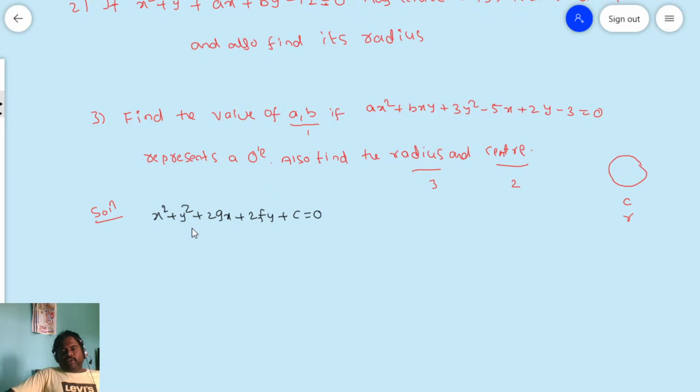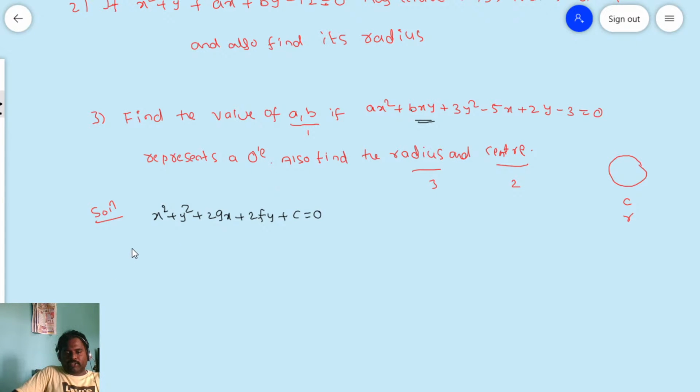Now you see friends, the coefficient of x square and the coefficient of y square are equal. Already I told you, in a circle both should be equal. Next, is there an xy term here? No, it does not contain an xy term. So now you compare on both sides.